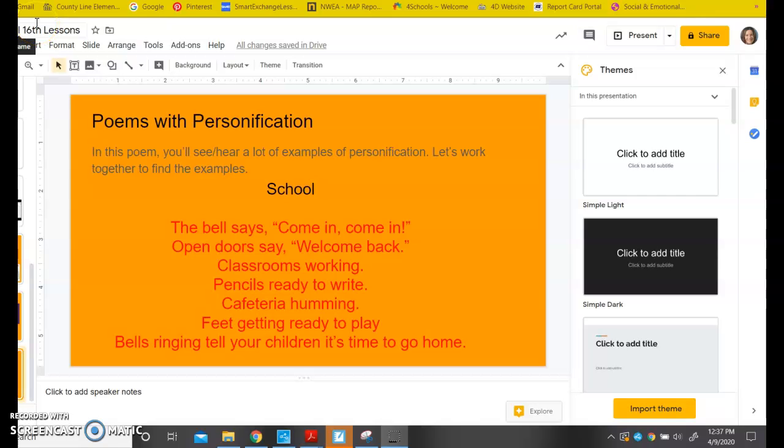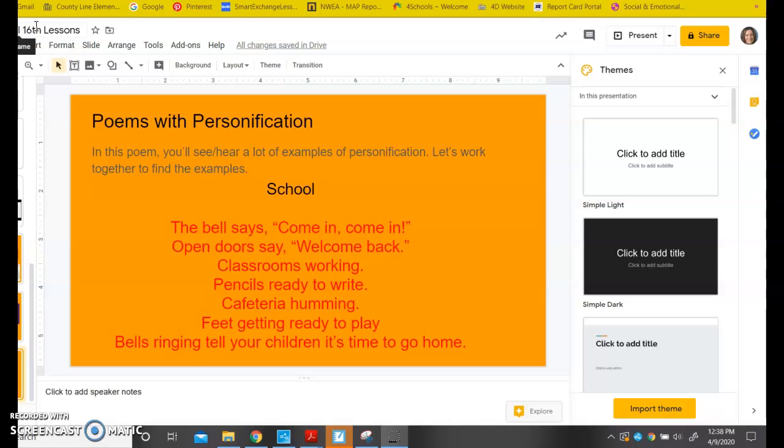Okay, fourth graders, you just got done learning about what personification was. And if you forgot, go back and rewatch that video on slide 11. But personification is giving human-like qualities, things that people can do, to things that are not people. Okay? So you saw some examples, you wrote the definition of personification, and now